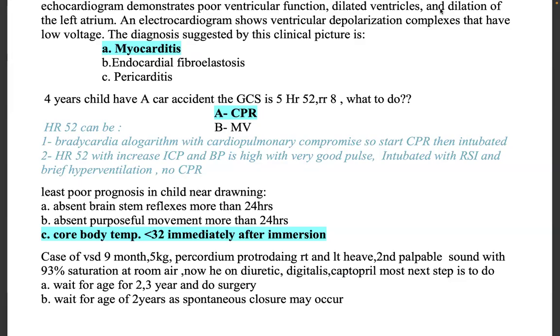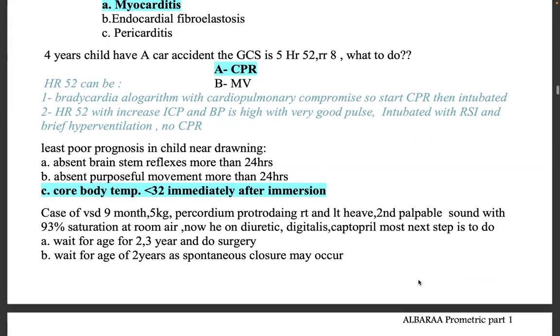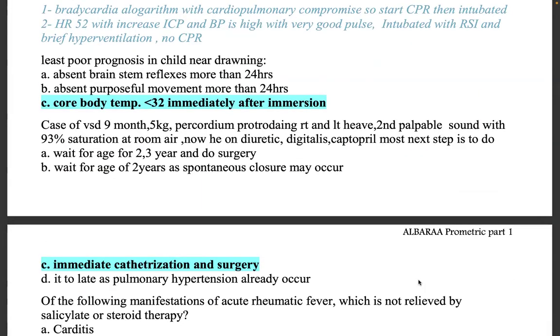What is the most next step? Wait for age 2 to 3 years and do surgery? Wait for age 2 years as spontaneous closure may occur? Immediate catheterization and surgery? It is too late as pulmonary hypertension has already occurred.